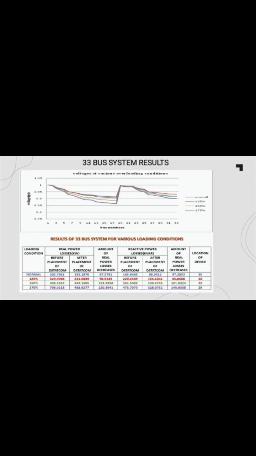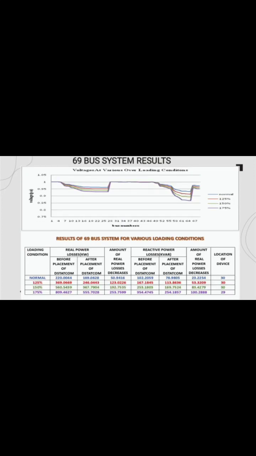And these are the results of our project. For the 33 bus system, the loss reduction curves are drawn at various intervals such as normal loading conditions, 125% of load, 150% of load and 175% of load. The below tabular column shows the values of real and reactive power losses before the placement of DSTATCOM and after the placement of DSTATCOM. And this is the result for the 16 bus system.